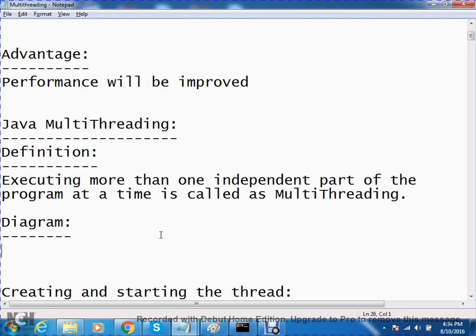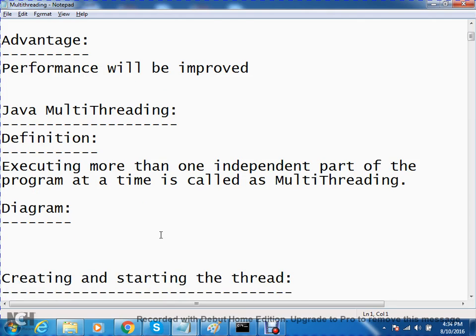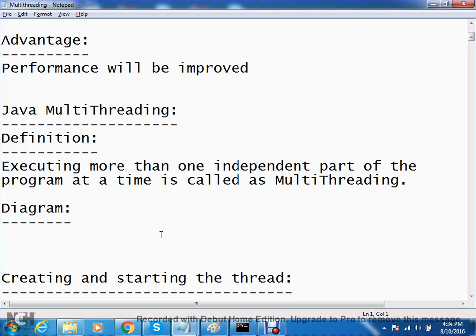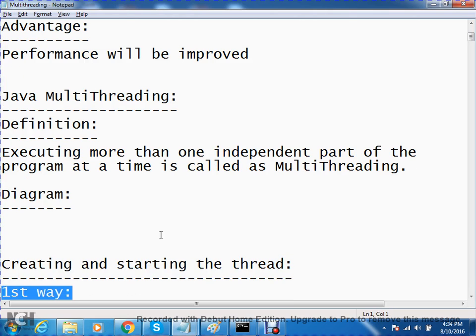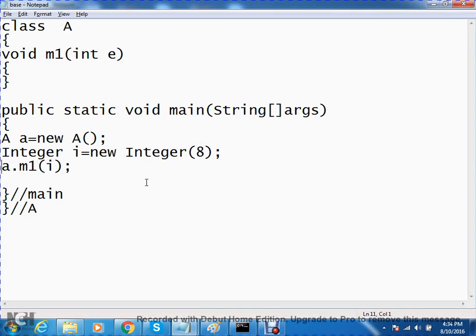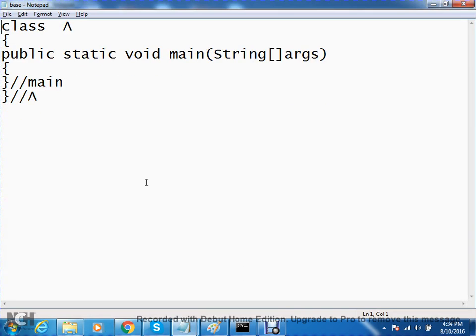Now coming to this part, creating and starting the thread. There are two ways to create a thread in Java. With a demonstration, you can understand that one. Let me explain the code. Before that, in two ways we can create it.